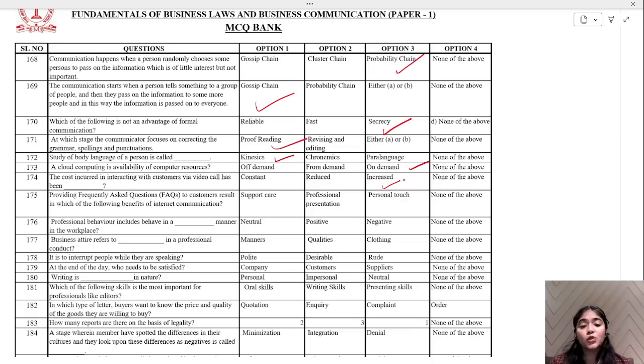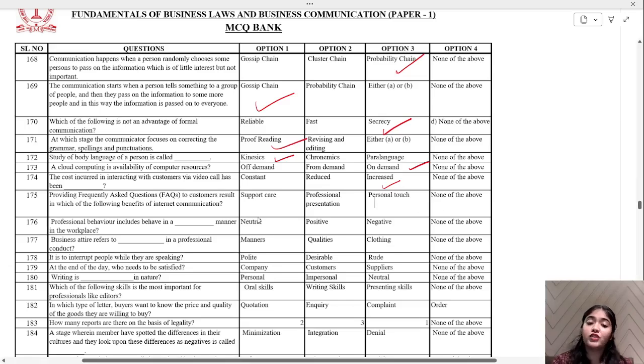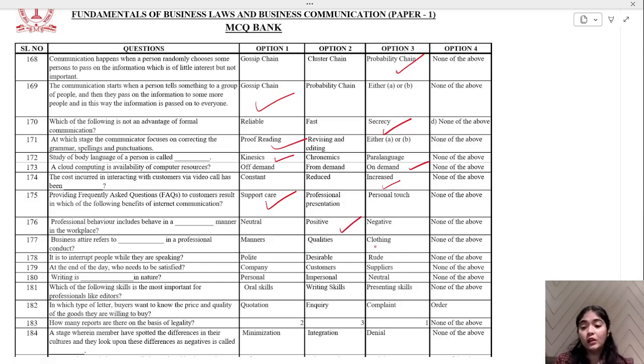Providing frequently asked questions to customers result in which of the following benefits of internet communication? Support, care, professional presentation, personal touch, or none of the above. Support, care, because you're already providing them answers to the questions that may come up. Professional behavior includes behave in a dash manner, neutral, positive, negative. Positive manner. Business attire refers to dash manners, quality, clothing.